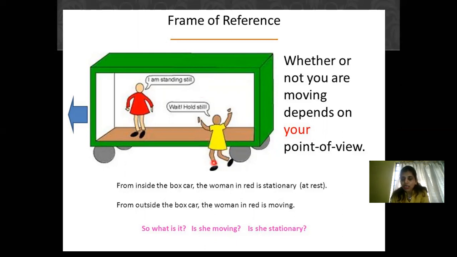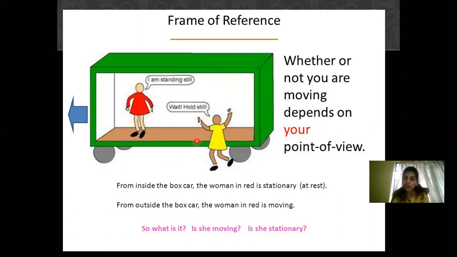Now if the lady who is in yellow stands outside the boxcar and views the lady who is in red, she will see that when the boxcar is moving, the lady in red who is inside the boxcar is also moving. So with respect to the surrounding where the lady in yellow is standing, the surrounding of the lady in red is changing every time, the position is changing.